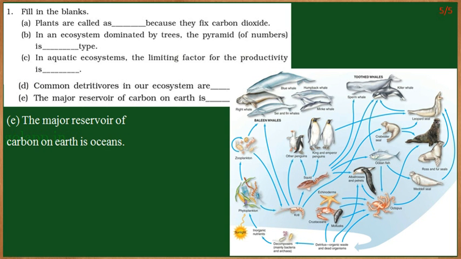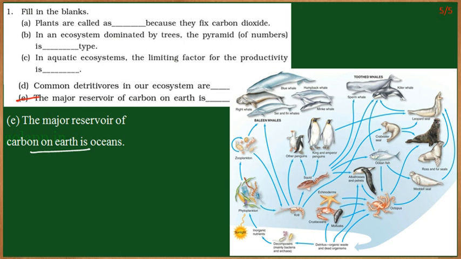The next question would be: the major reservoir of carbon on Earth is? The major reservoir of carbon on Earth is the ocean. Oceans contain the carbon resource within them, so it is called the major reservoir.